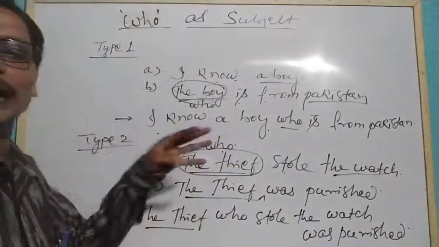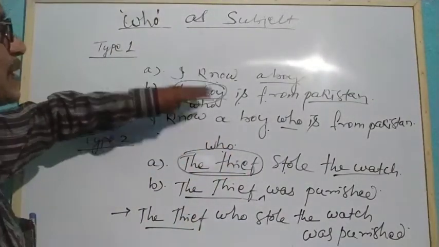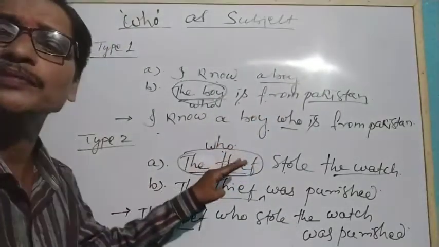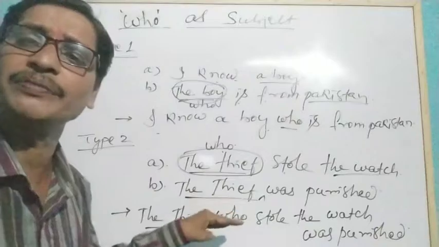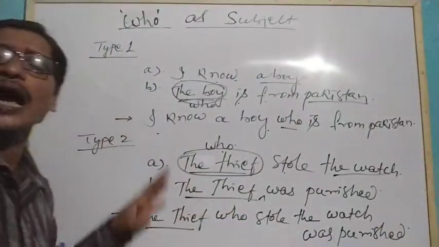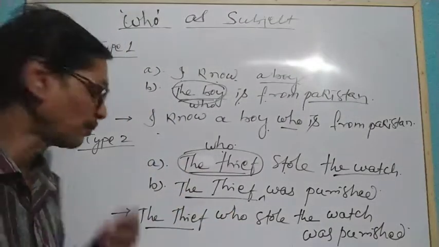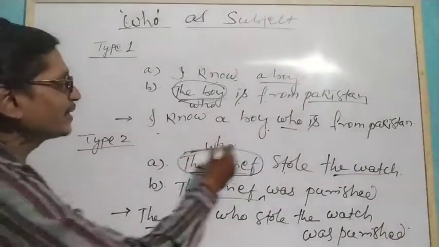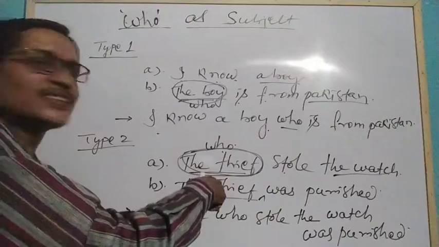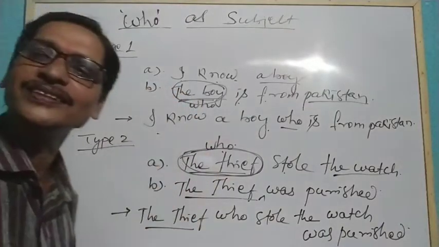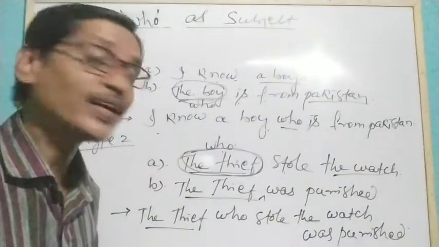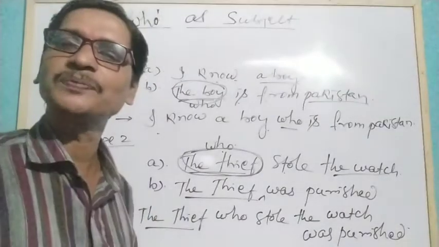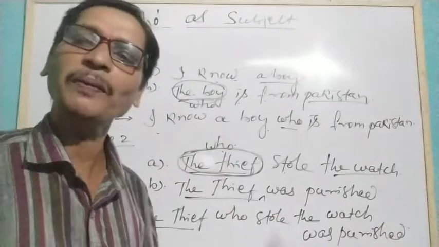So in these two types, sometimes we take the second sentence and add it to the first sentence. Similarly, sometimes we take the first sentence and add it to the second sentence. This is how we use who as a subject. But you see, everywhere we are taking the subject. Here thief is the subject. Here also the boy is the subject. Understand? So now let's understand how whom is used as an object for persons.